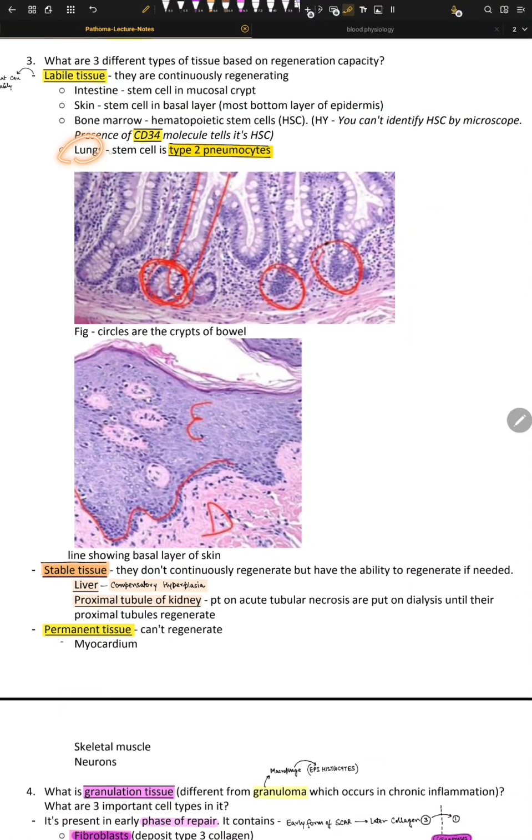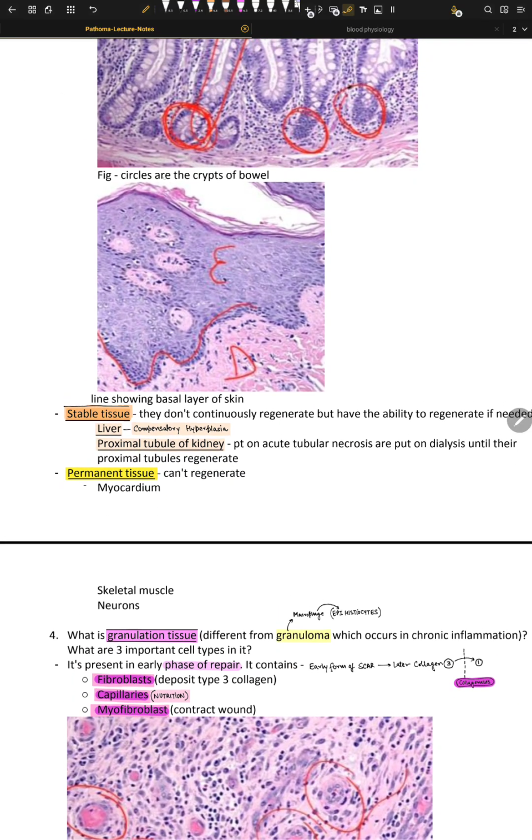Okay, so lungs have stem cells. These are type 2 pneumocytes. Most of the lung is covered by type 2 pneumocytes because we need them, because we have injuries happening again and again. Type 1 pneumocytes we have, and type 2 pneumocytes we have. Just know that. Okay, circles are the crypts of bowel, okay?